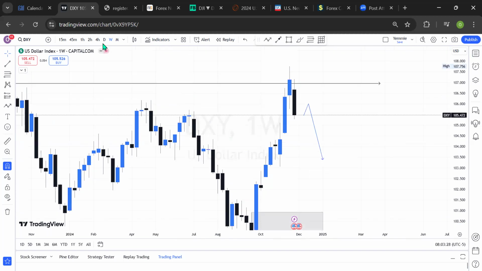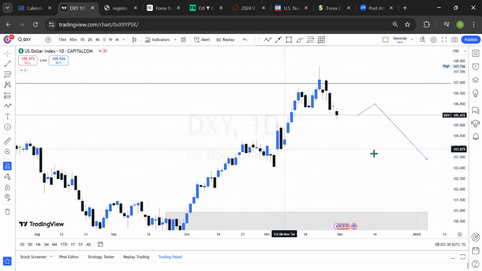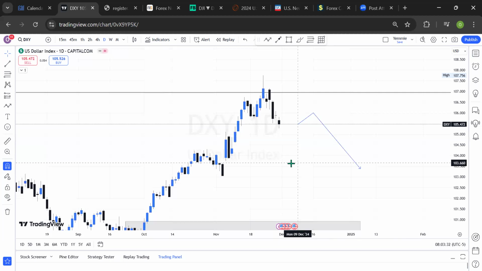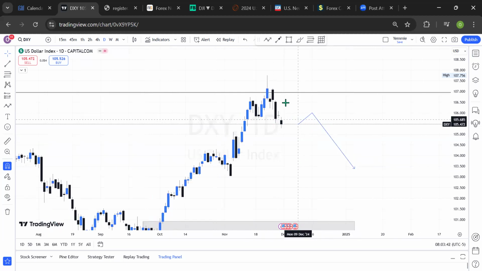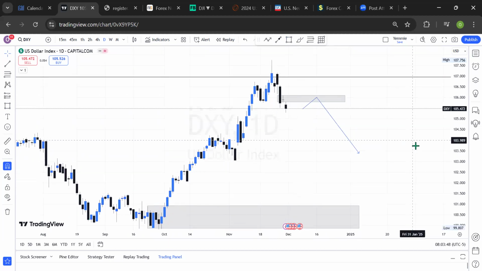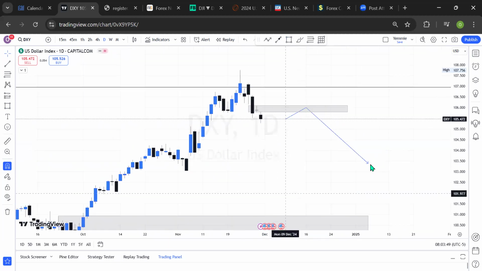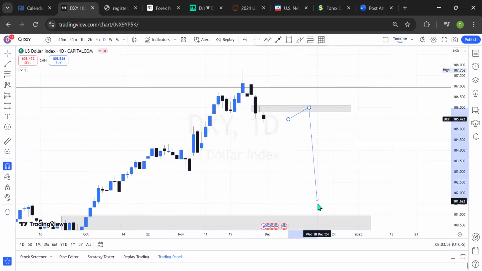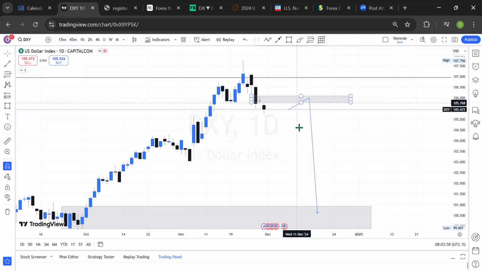Let's go to the daily time frame and see more opportunities right there. We see that consecutively for the past 4 trading days, it's been bearish on DXY. And there was a little bit of gap between Thursday and Friday market opening. And that simply tells me that I will be waiting safely to buy or to sell this market from this price level on the daily time frame when you see this. So this is what I'll be expecting. I'm expecting the market to still come to this price level. This may take an entire week or less, but that is what I'm expecting in the market.